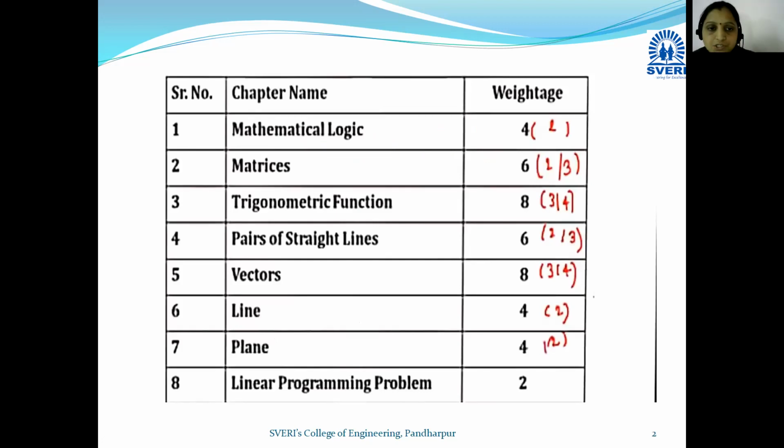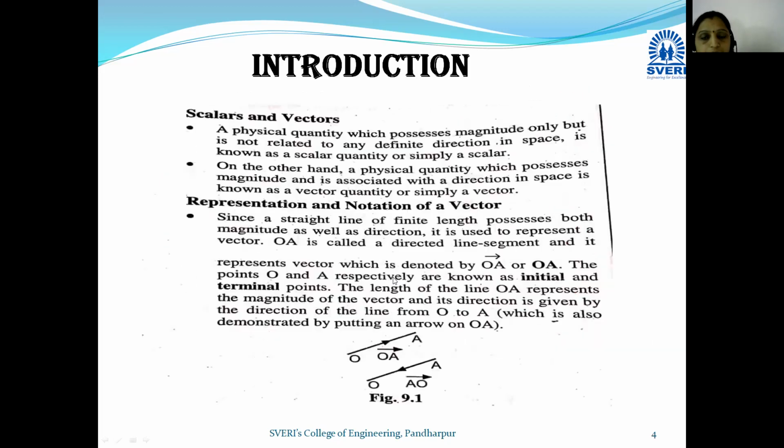You can see this chart here. The weightage of this vector topic is 8%, and a minimum of 3 questions and a maximum of 4 questions will be asked on this topic. Let us move towards the basic concepts and formulae of this topic, which are helpful to solve the MCQ type examples in the MHT-CET entrance exam.